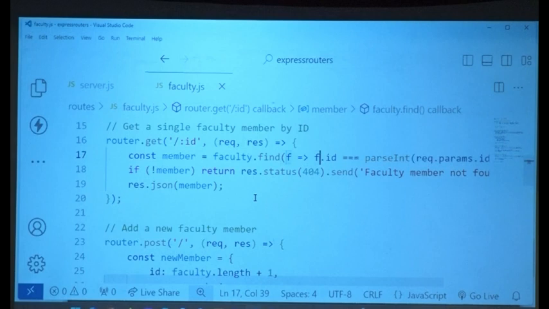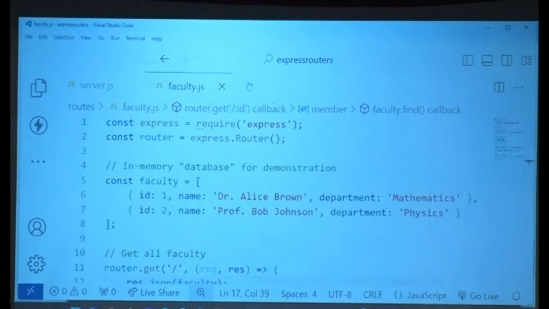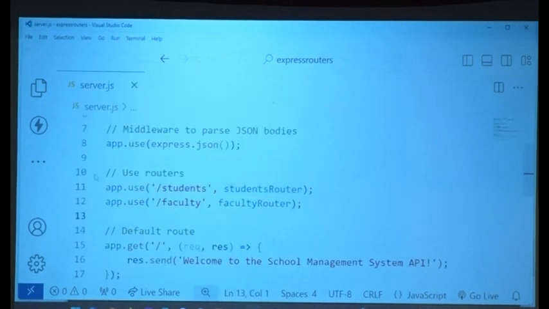This is a small mini project by itself, and I'm going to share the complete code with you. You can check it, run it and understand it better. Similarly, post. Everybody, this project is for you to understand routers and routing in Express.js. This wraps up the main areas of Express.js. What did we learn? We learned how to create the server. We learned how to run a server. We learned how to write the different Express.js methods: put, get, post, update, delete, all that. How to do app.get, app.put, we learned all that.